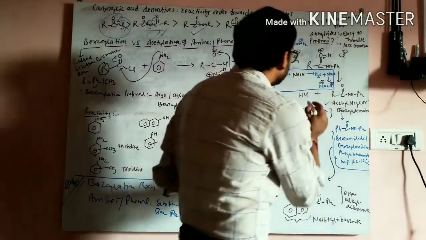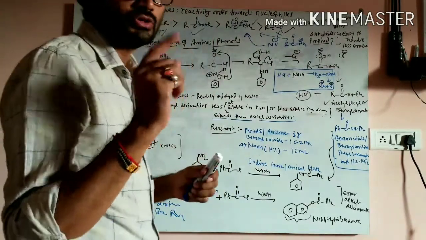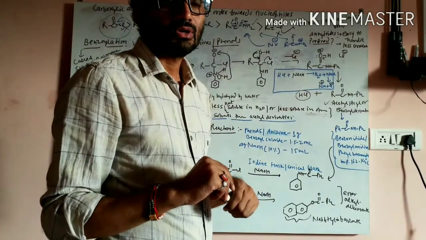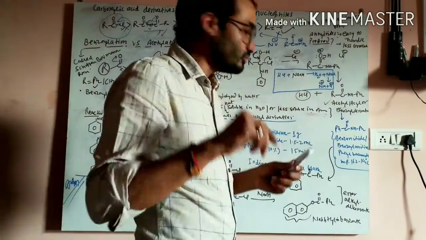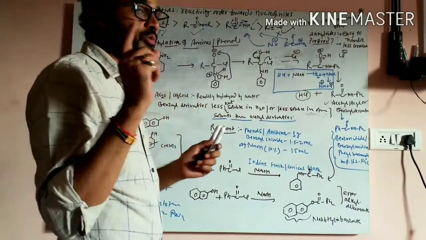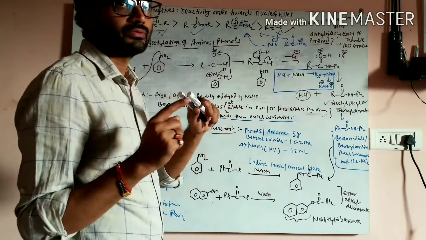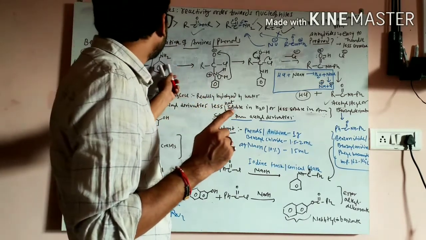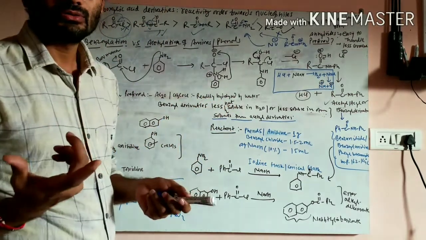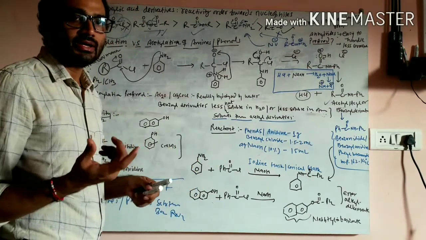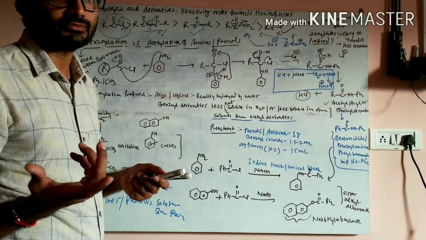Okay, now see this HCl. If we are doing the benzoylation reaction, see, I am discussing both cases. If we do the benzoylation of aniline or phenol in the presence of sodium hydroxide, that is called the Schotten-Baumann reaction. And if we do acetylation of this aniline or phenol, that is called the acetylation reaction.